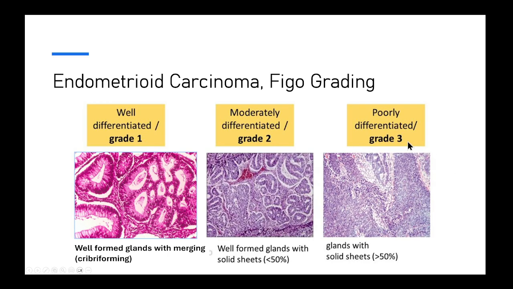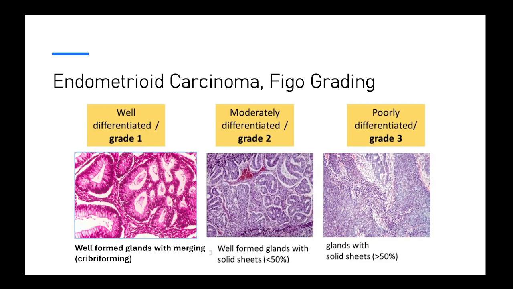Okay, so these are examples. You can see an endometrioid carcinoma, the picture on the left. You can see that not only are the glands crowded, but they actually merge into one another. You cannot make the distinction between each individual gland. They merge. This is an architecture that is called cribriforming. So that's the hallmark of the carcinoma.